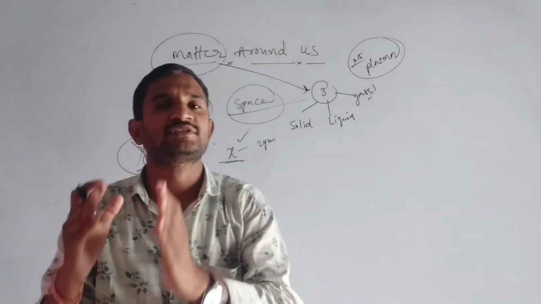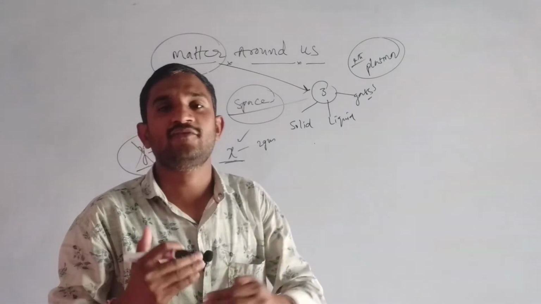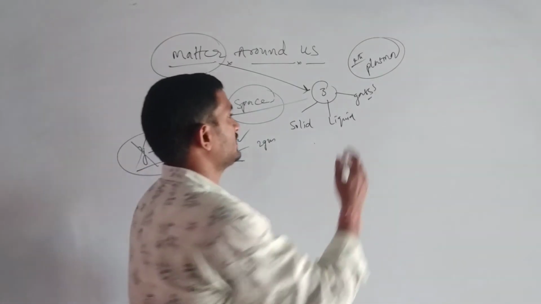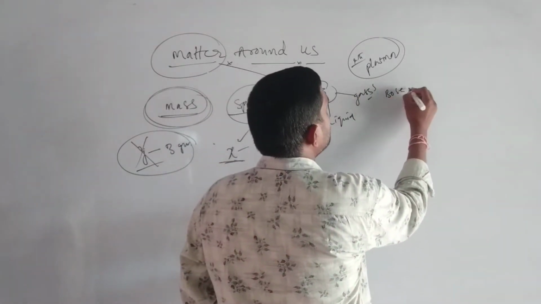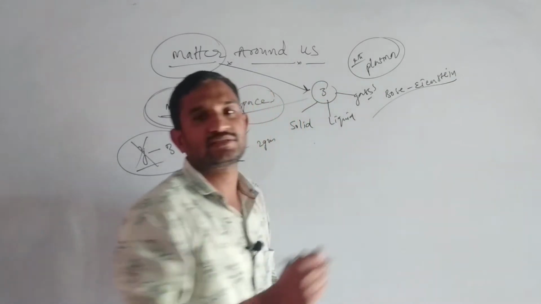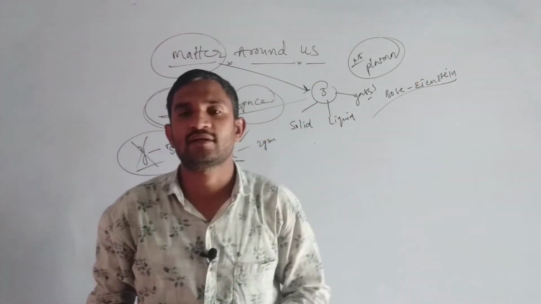What is the 5th state of matter? According to science and technology, science is developing every day. The 5th state of matter is the Bose-Einstein state. It is named after a scientist.